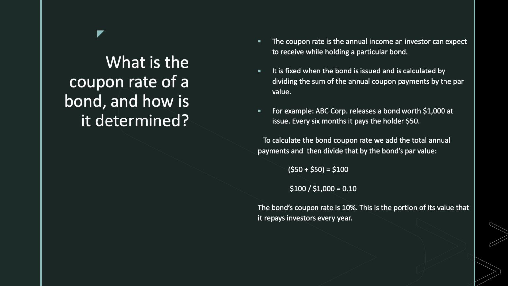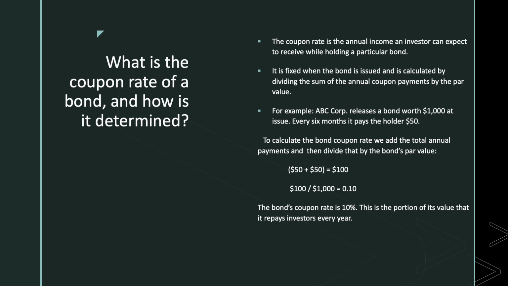Now, what is the coupon rate of a bond and how is it determined? So, coupon rate means the interest rate that is provided to the bondholder. The coupon rate is the annual income an investor can expect to receive while holding a particular bond. It is fixed when the bond is issued and is calculated by dividing the sum of the annual coupon payments by the par value.